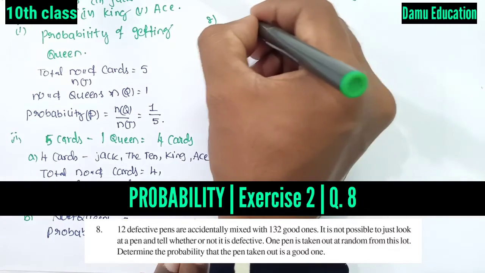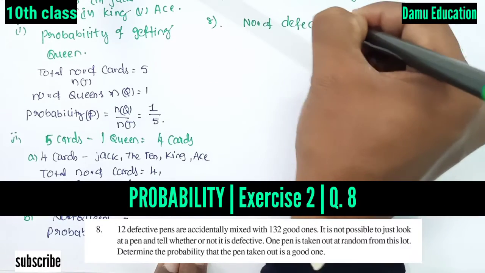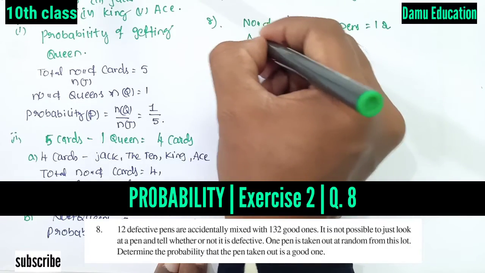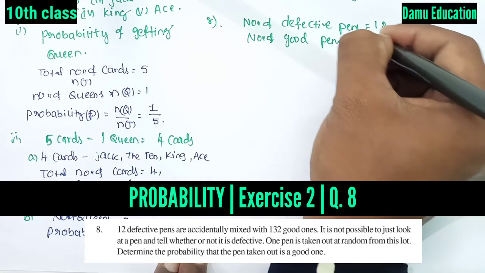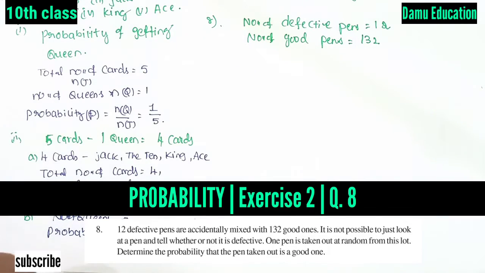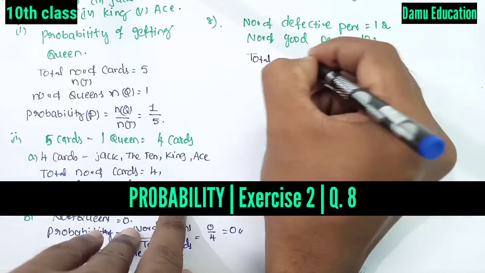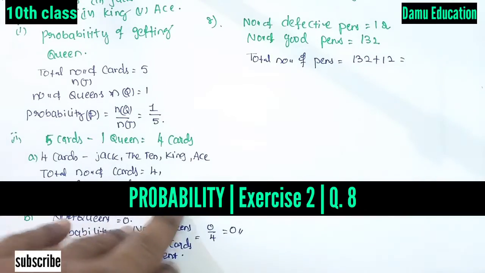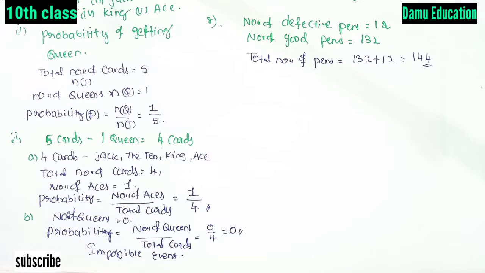So we have to find the probability of getting a good one. Let's take the number of defective pens equal to 12. The number of good pens is 132. Since they are mixed, the total number of pens is good ones plus defective ones. What value are we getting? So 144 pens. The probability of a good pen is the number of good pens by the total number of pens.